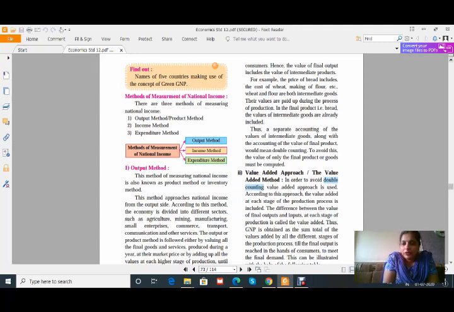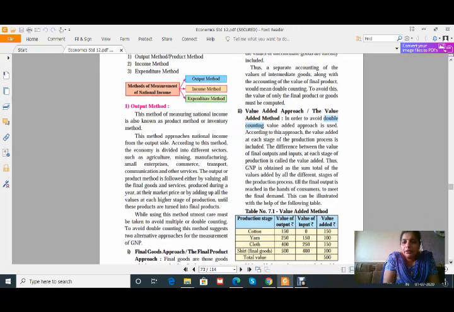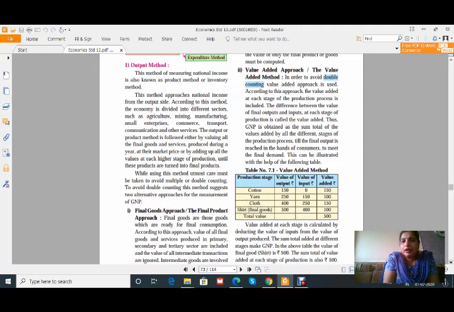The second one is value added approach. Value added approach, see the table, it is given here. Going through that table, we will get the clear idea about this. See what I have given here. In order to avoid double counting, value added approach is used. According to this approach, the value added at each stage of production process is included. That means each and every stage. See, this is the stage of the cloth, that is shirt, final goods. Production stage: cotton, then yarn, then cloth, and then shirt.